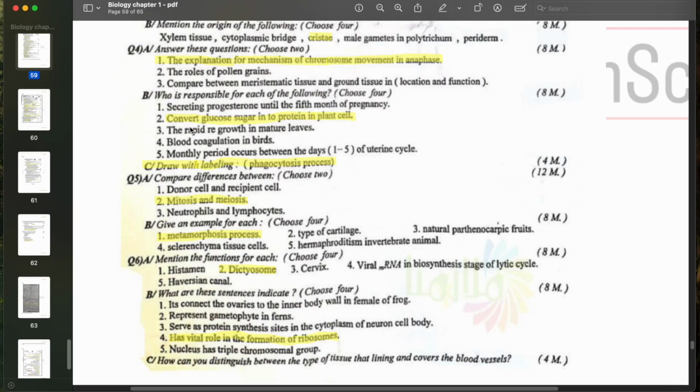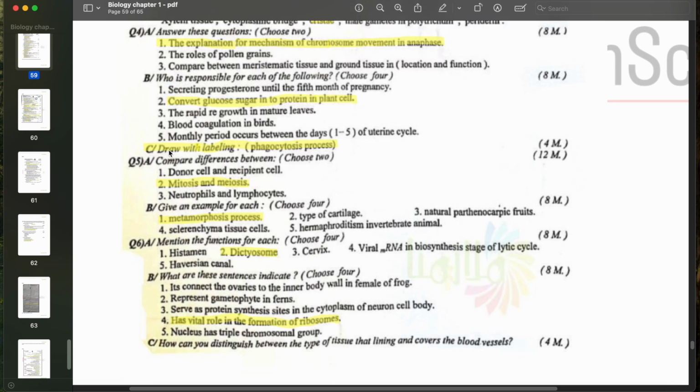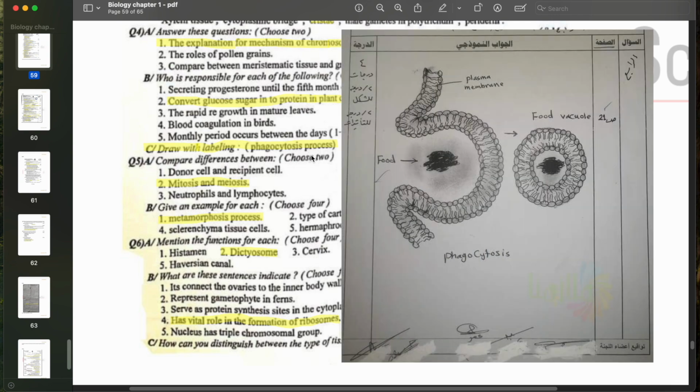Question 4b is telling you who's responsible for each of the following. The conversion of glucose sugar into a protein in plant cell. Very easy, really easy. It's just the leucoplast, okay? It's the colorless plastid. Question 4c is a drawing question. Draw with labeling the phagocytosis process. As you can see here. Again, any drawing question is just a free question in my opinion.